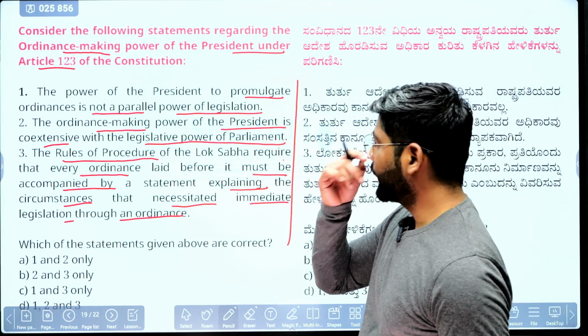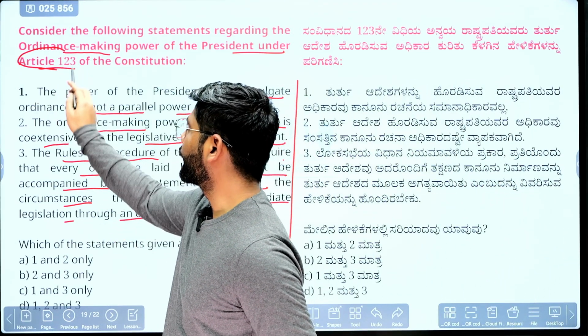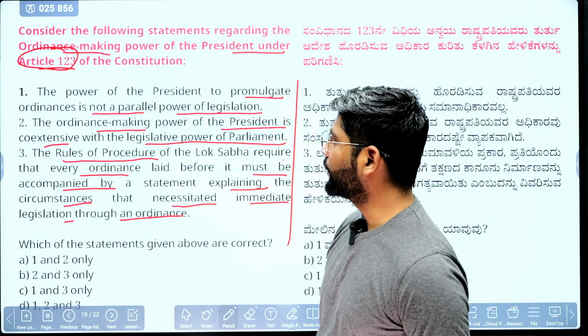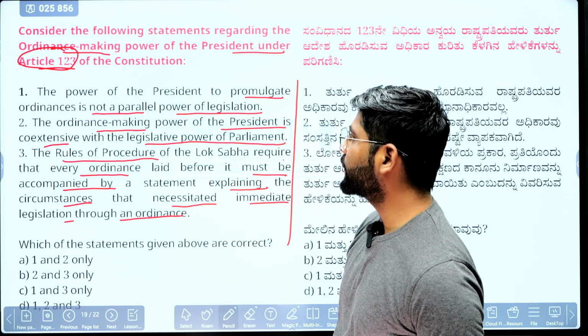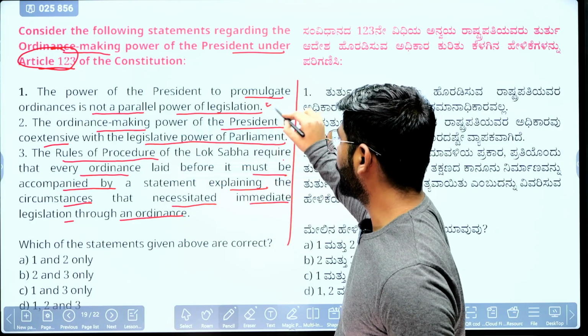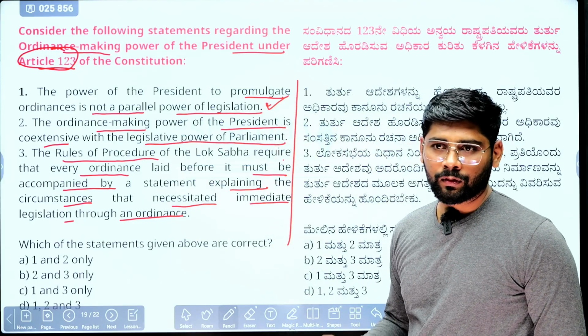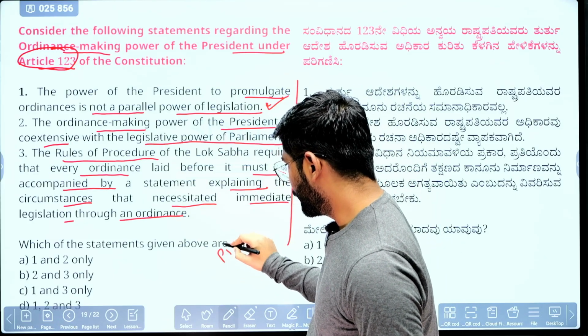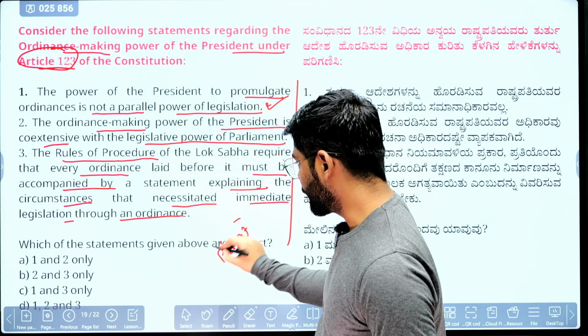Okay, we'll see which one is correct. This Article 123 is about the ordinance making power of the president. The first statement says the power of the president to promulgate ordinance is not a parallel power of legislation. Yes, it is not a parallel power of legislation, because there are circumstances when the president can promulgate an ordinance.